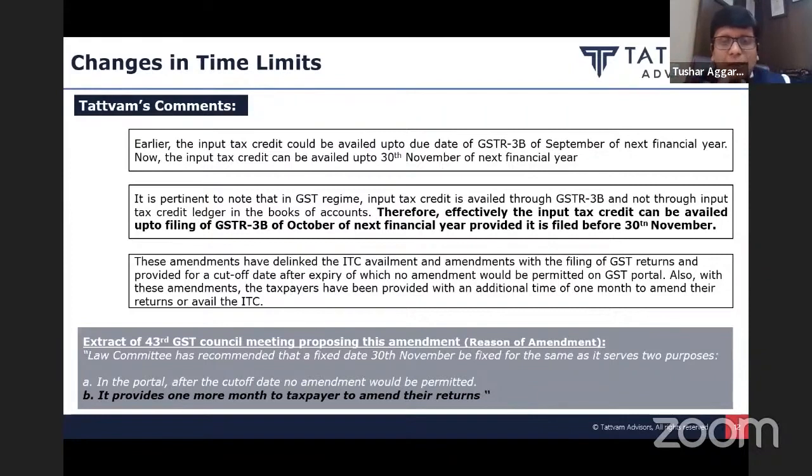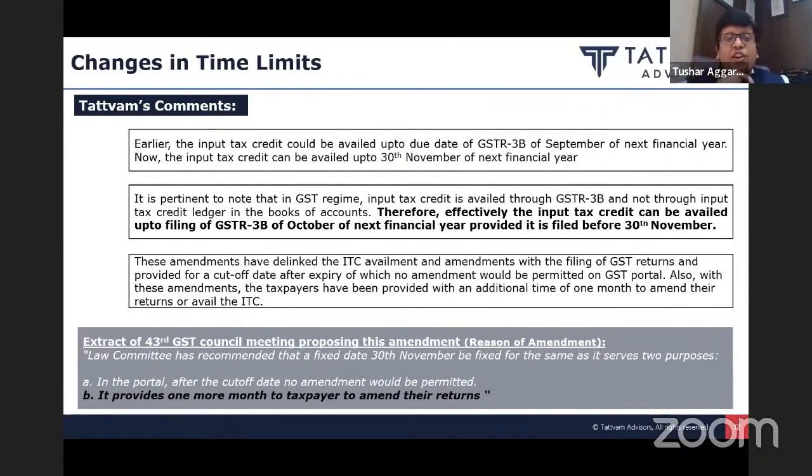Credit will not be available because the due date of availment of credit is the date when you are filing your 3B return. So it is your October return. So they have shifted it from September return to October return, and that October return you can file up to 30th of November. Very, very important amendment.